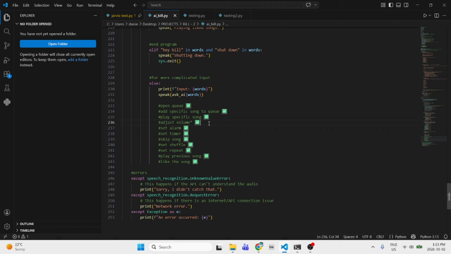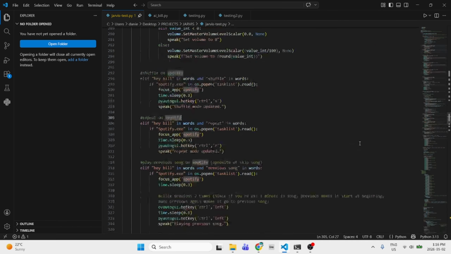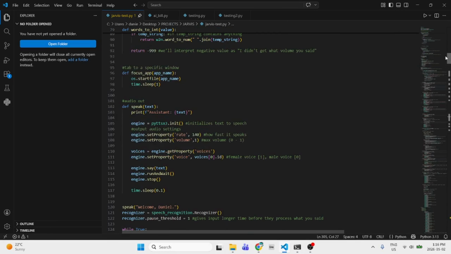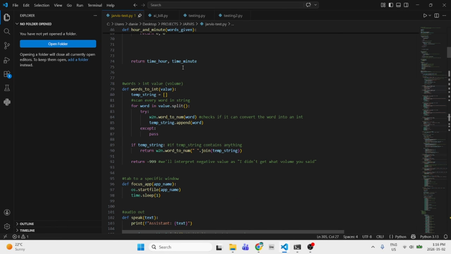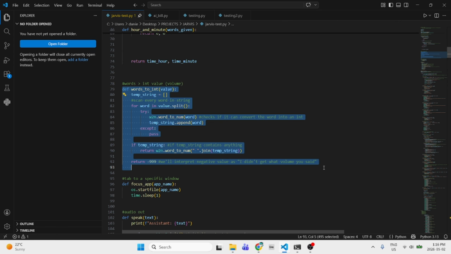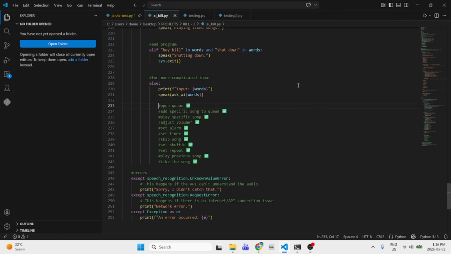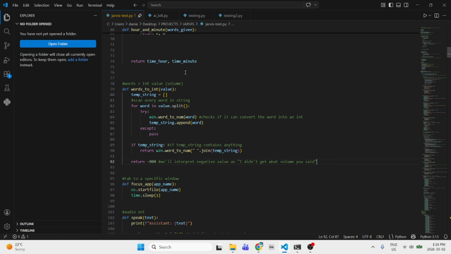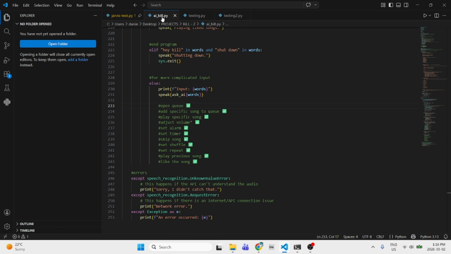Adjusting volume is harder because, if you watched my previous videos, there was this word to number. Where is it? Yeah, word to int. This one was a bit messy, and sometimes it would get it wrong. It still works pretty well, it's just that I want it to be foolproof. So that's why I'm going to ask AI to decrypt it. Setting alarms, set timers, skip songs. These are the really simple ones. I just added them because why not.